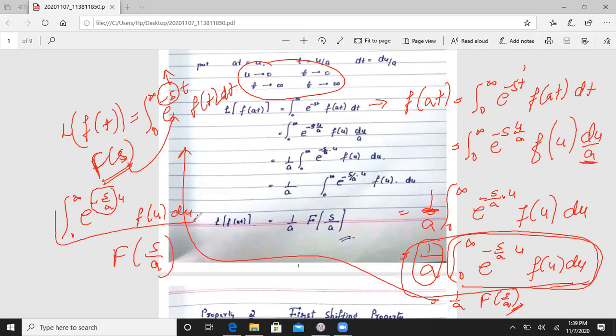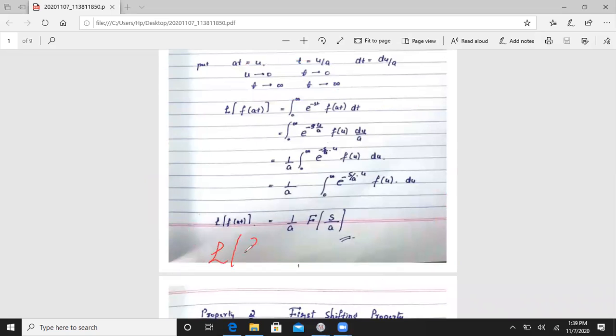Okay, so remaining, these are the same. That's why we will write capital F of s, and we have 1 by a as a constant value. That's why our resultant value is Laplace transformation of f of at. Okay, f of at is equal to 1 by a into capital F of s by a.